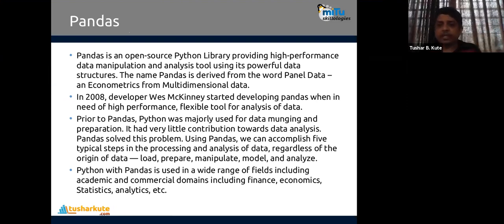Okay, it's given multi-dimensional here, but the multi-dimensional data structure is now removed from pandas. It's now available with single dimension or two dimensions. In 2008, developer Wes McKinney started developing pandas when there was a need for a high performance, flexible tool for data analysis. For the last 12 years, pandas has become the number one choice among data analysts to do structured data analysis.